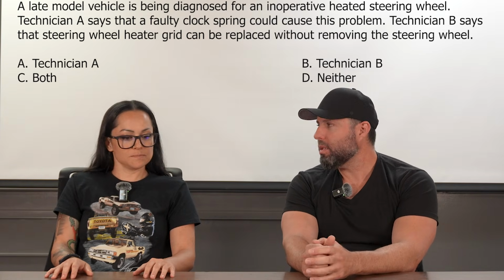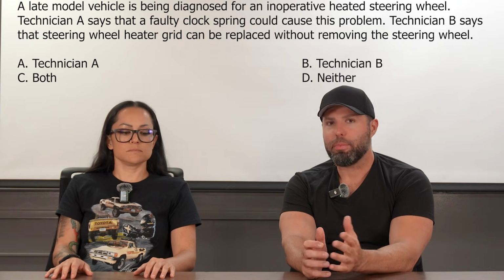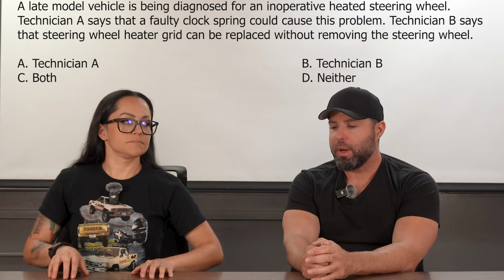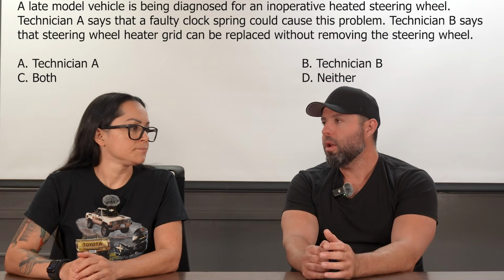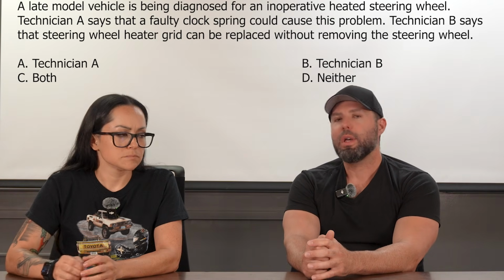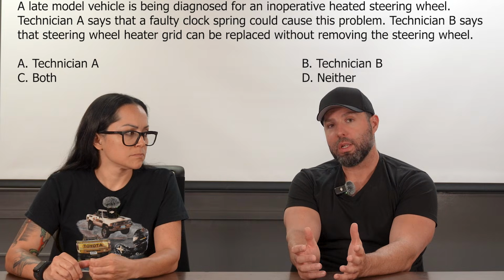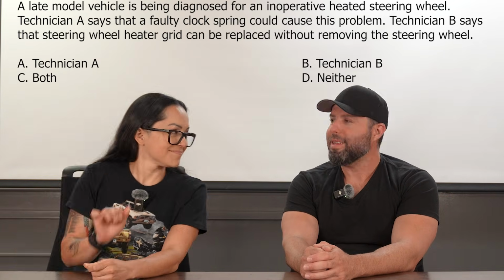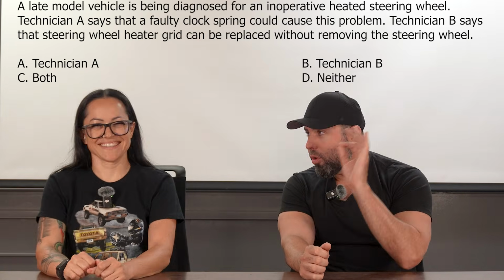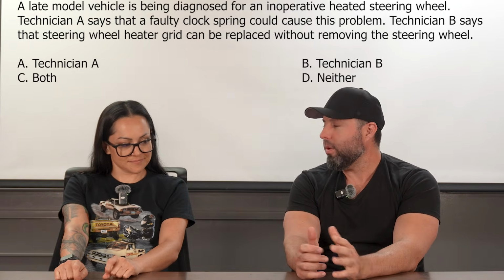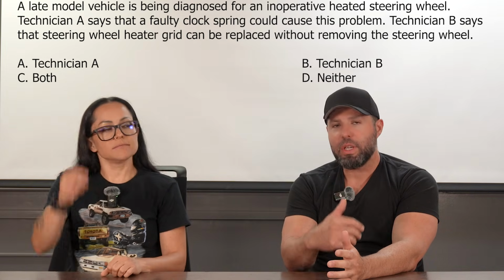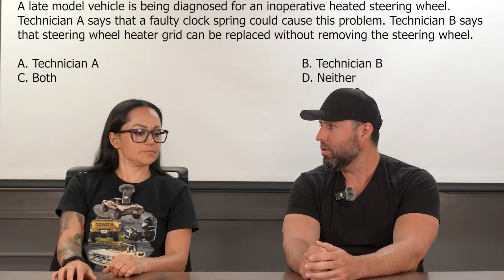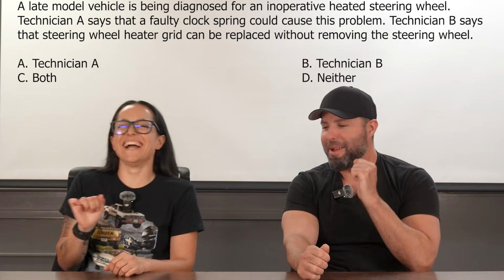We never had these prior to airbags, or we didn't need them per se. There's ways of hooking a horn up without a fancy clock spring. But when you have an airbag, we need a very reliable connection at all times to the steering wheel. And that steering wheel is constantly moving. Obviously, it's turning both ways. And over time, you would think that any kind of wire would end up breaking. So they have a special device called a clock spring, where it's this wound up cable that is designed to do that. Yes, it's designed to do that.